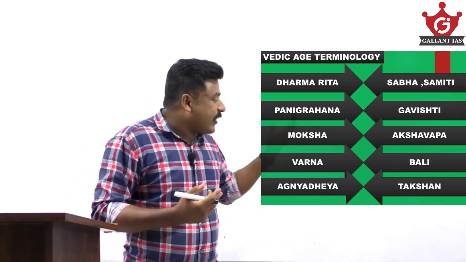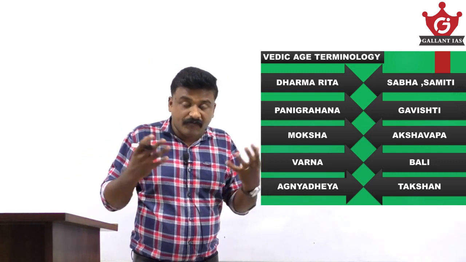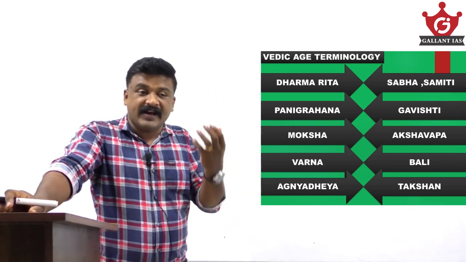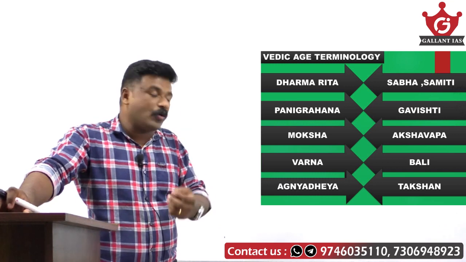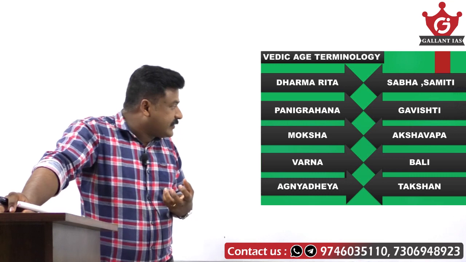Now Gavishti is the fight which is done for cows. In fact, the cow was one of the major sources of their income and was most important in Vedic times. The war or fight for cows is known as Gavishti. Then Akshavapa: account officers are called Akshavapa. Bali was a voluntary gift given to the Rajan, which later became a mandatory tax. Then Takshan is the term used for carpenter.